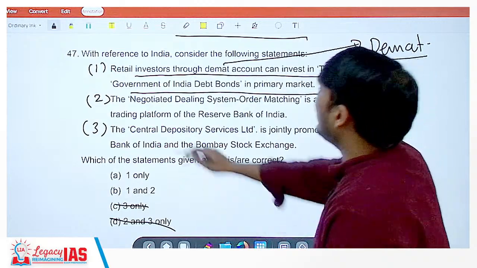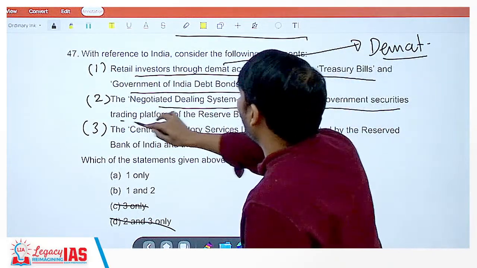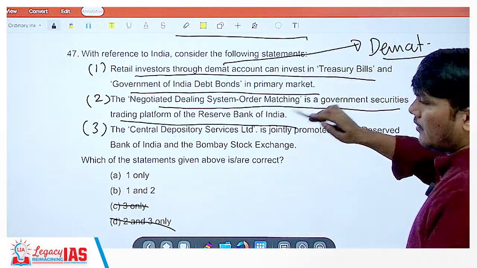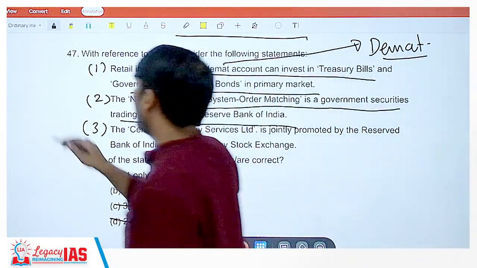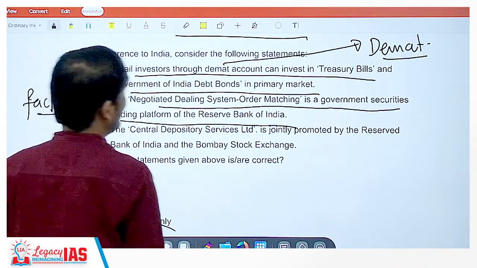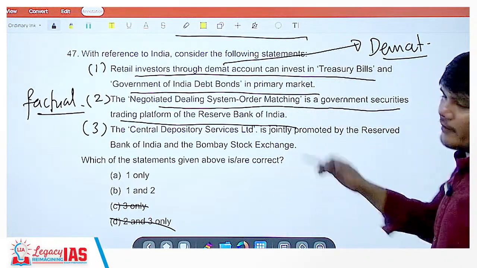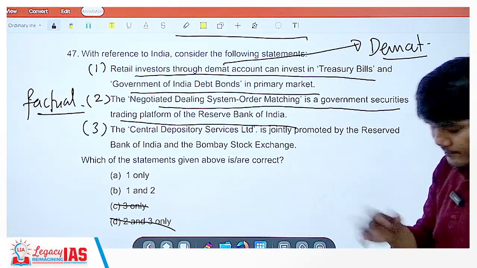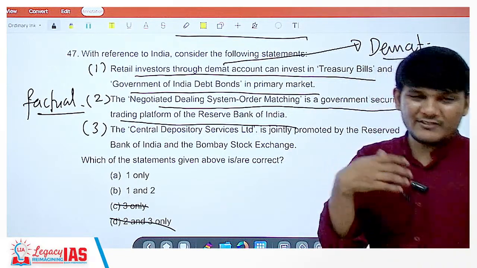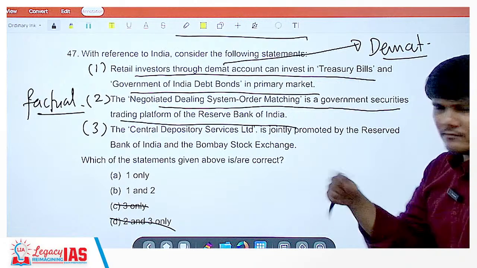Now, the negotiated dealing system order matching is a government security trading platform of the Reserve Bank of India. A very factual thing, so you have to keep this in mind. The system basically matches the selling and buying over here without any manual intervention.